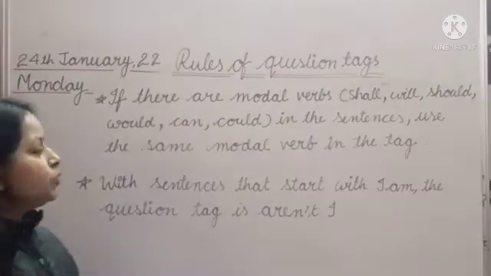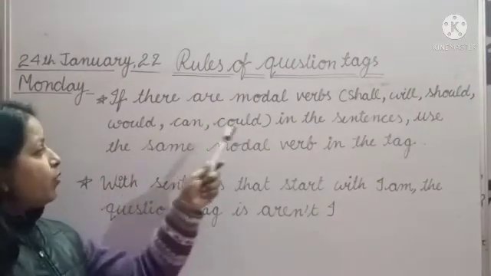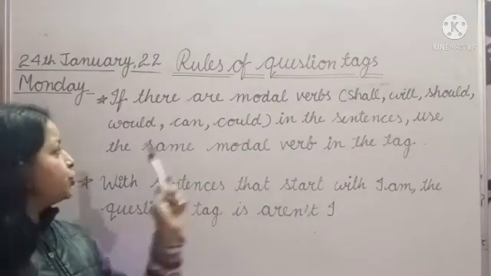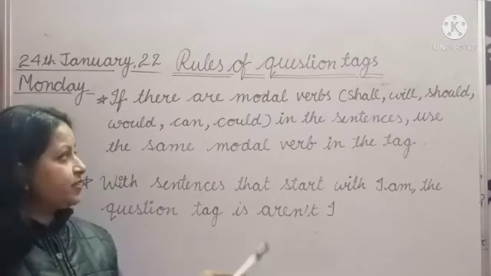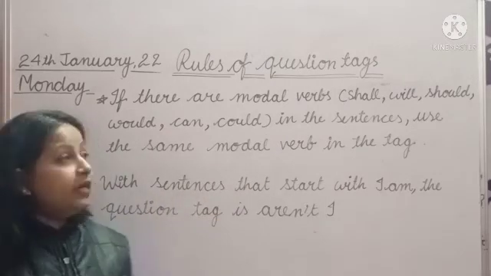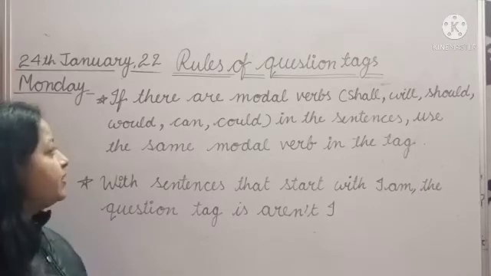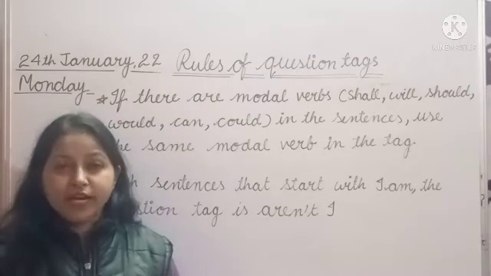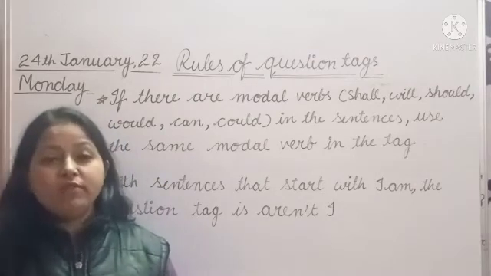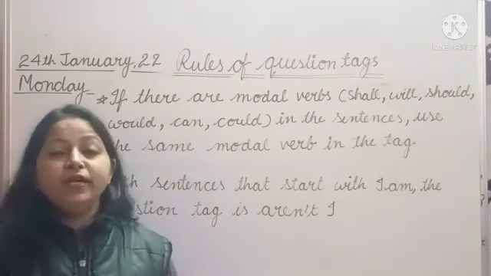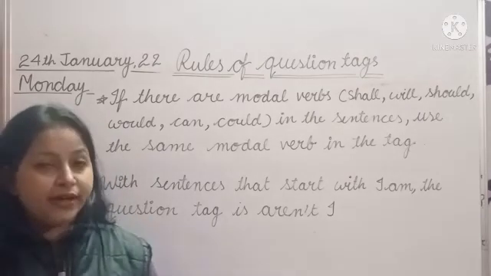Two more rules are on the board. If there are modal verbs, shall, will, should, could, can, etc., in the sentence, use the same modal verb in the tag. So class, always remember that if you are using a modal verb in your statement, then the modal verb will be repeated in the question tag.